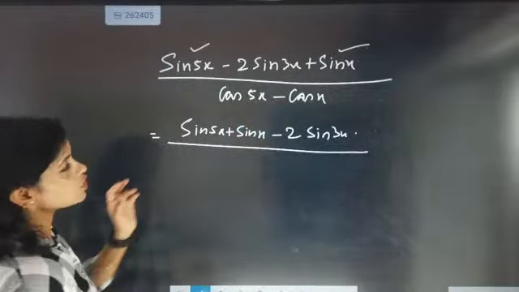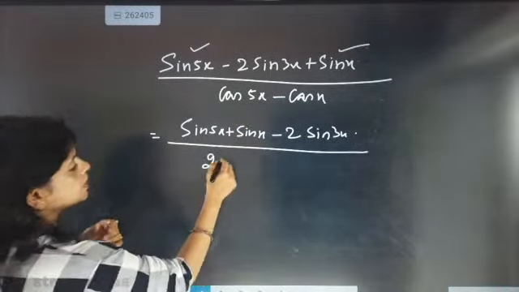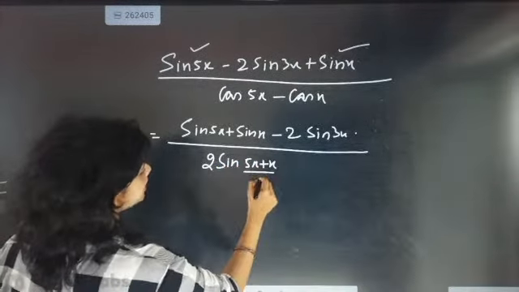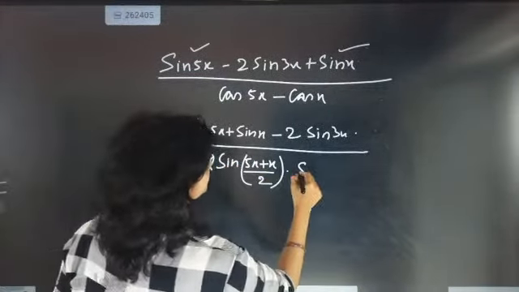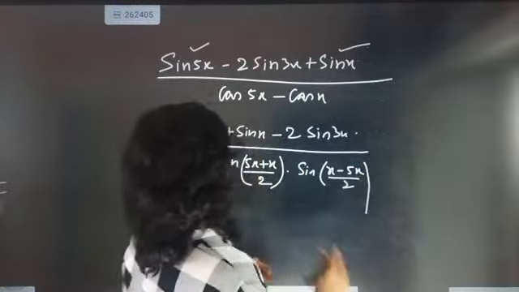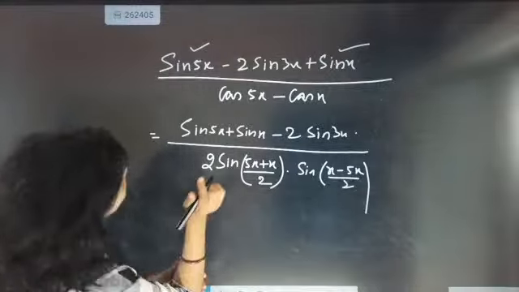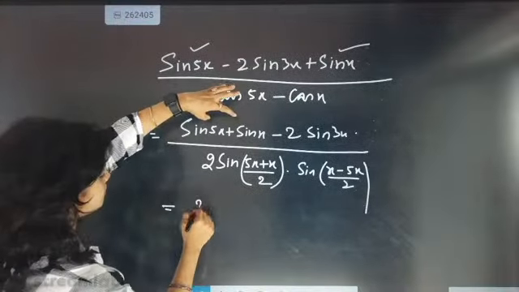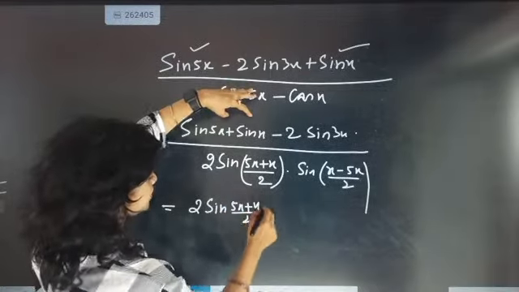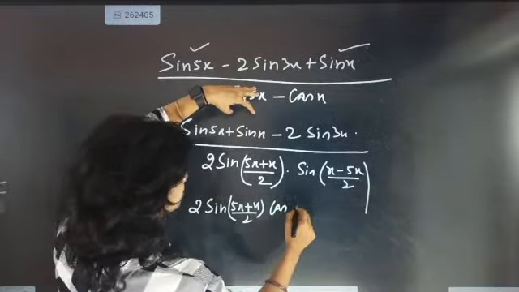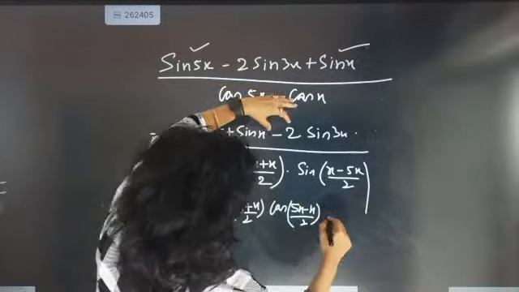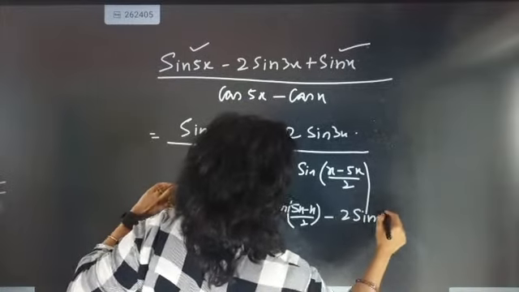Now for the denominator, cos c minus cos d formula is 2 sin of (c plus d) by 2 into sin of (d minus c) by 2. Here also, sin c plus sin d formula: 2 sin of (5x plus x) by 2 into cos of (5x minus x) by 2, minus 2 sin 3x.